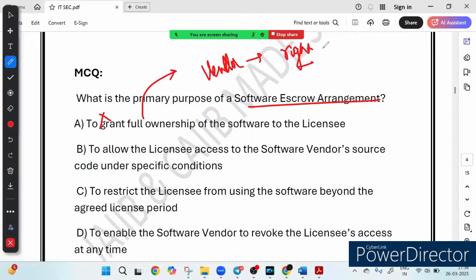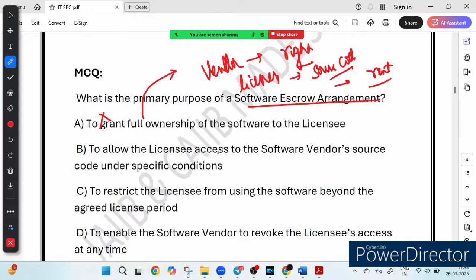But under a specific condition, the licensee may get access to the source code. Let me give you one example. Suppose you rent a house, but you don't own it. The landlord still holds the ownership. Similarly, in software escrow, the licensee rents or licenses the software but does not own it completely.